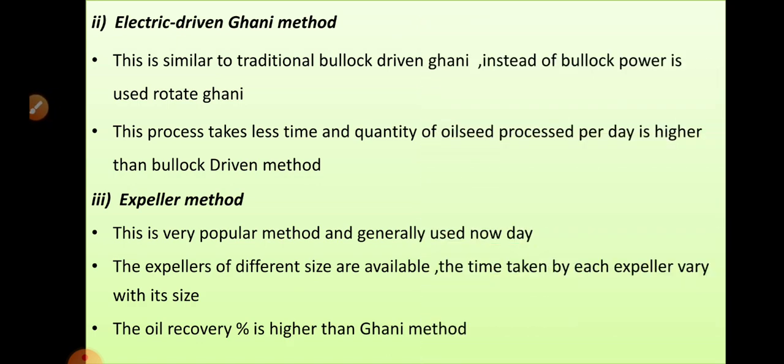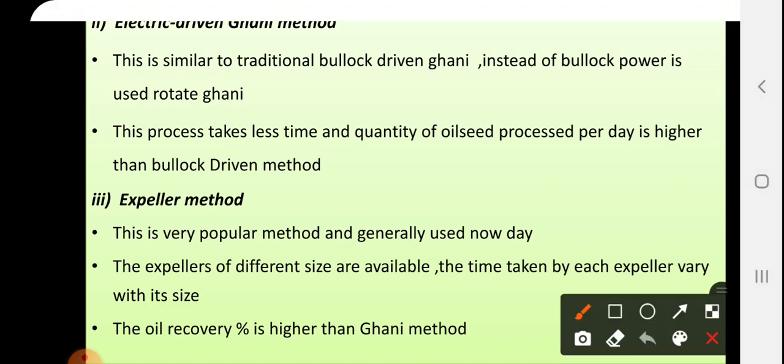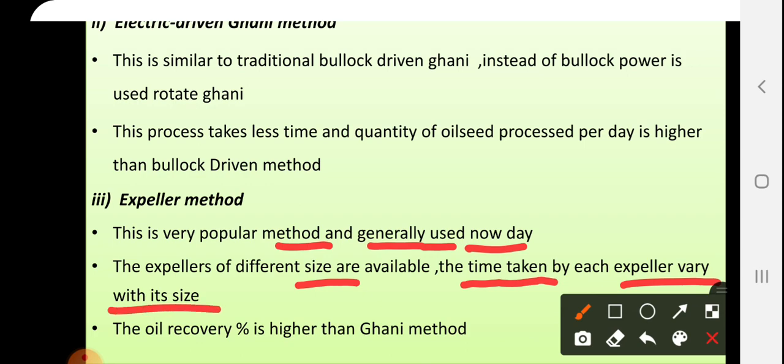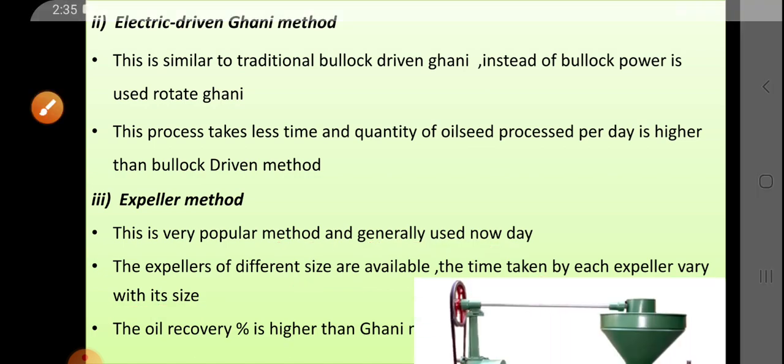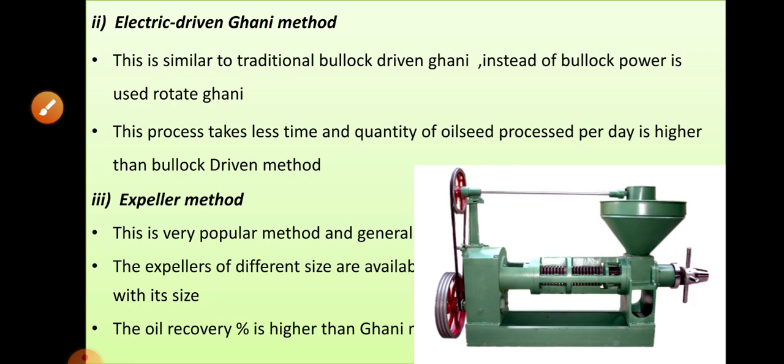Then the expeller method. This is a very popular method and is generally used nowadays. Expellers of different sizes are available, and each expeller varies in size and capacity according to the needs of your milling unit. The recovery percentage of oil is higher than with the ghani methods. A structure like this one. This is the expeller method.